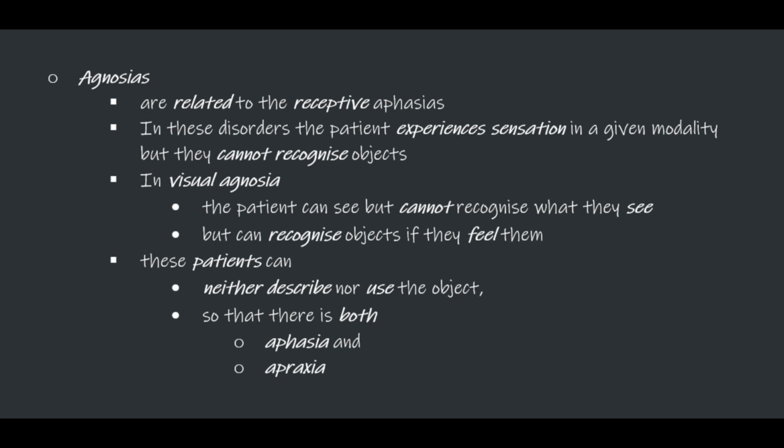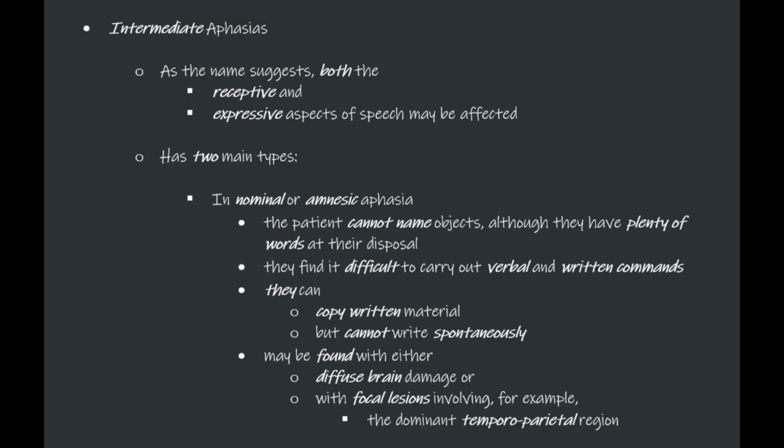Agnosias are related to receptive aphasias. In these disorders, the patients experience sensation in a given modality but they cannot recognize objects. For example, in visual agnosia, the patient can see but cannot recognize what they see, but can recognize the object if they feel it. These patients can neither describe nor use the object, so that there is both aphasia and apraxia.